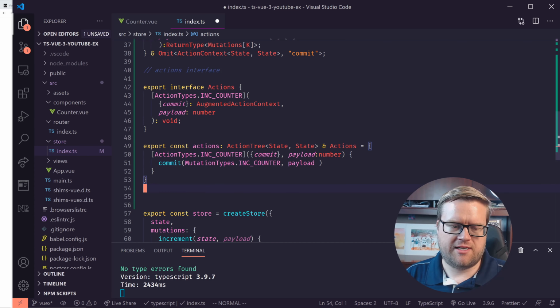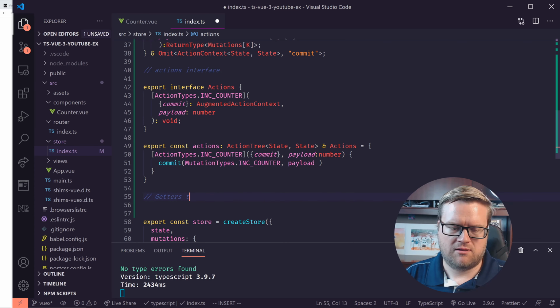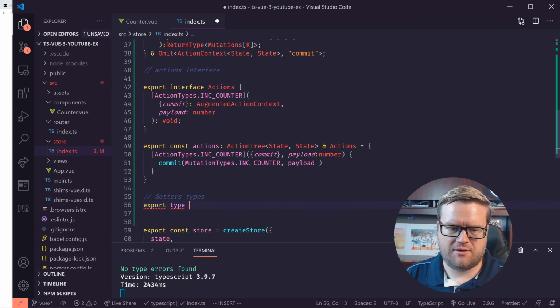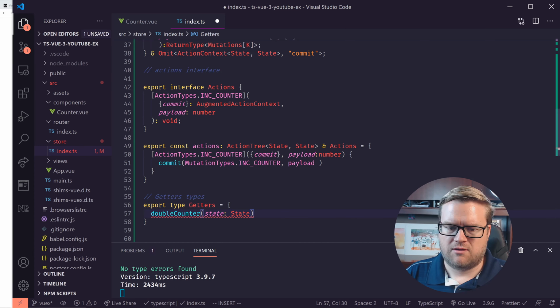So next thing we're going to do is getters. And we're just going to have a very simple getter type called Getters. I'm just going to have it double the counter. I don't know, just for the heck of it. And that'll be type number.